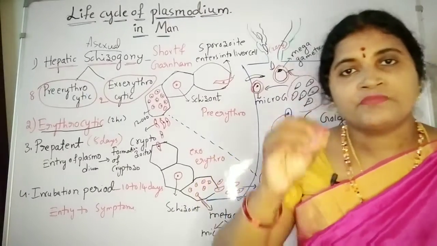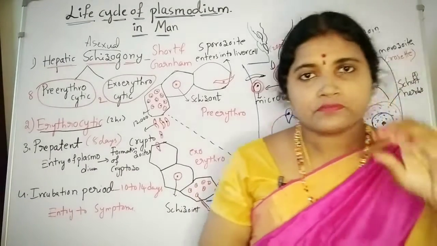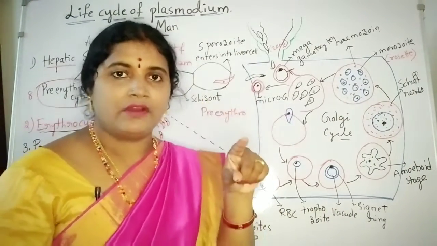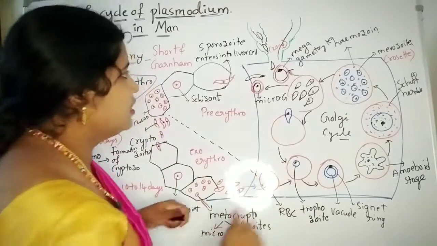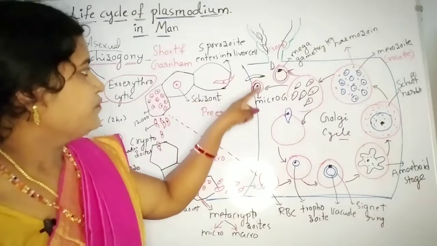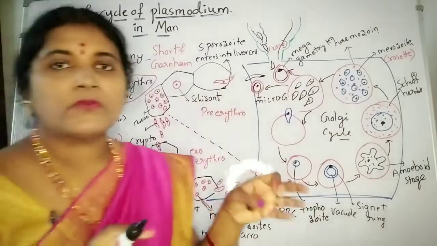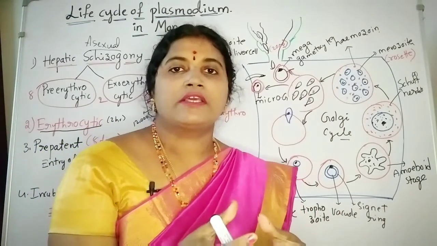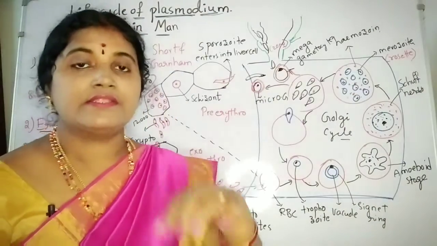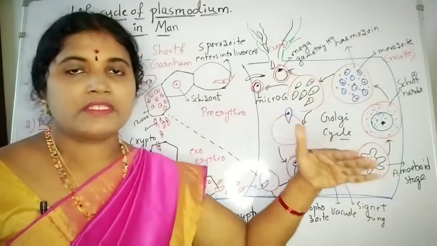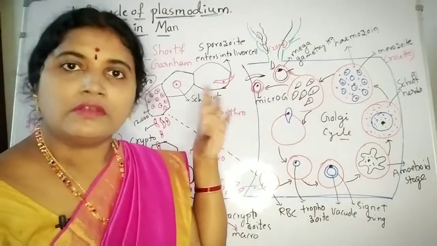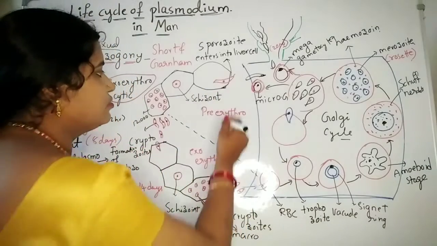Hepatic is nothing but liver cells. First the sporozoites from the saliva of the mosquito enter into the liver cells. See here, this is the liver cell. How many sporozoites are released from the mosquito saliva? Around 2000 sporozoites are released into the saliva, and from the saliva into the human body. Those 2000 sporozoites enter into the liver cells,